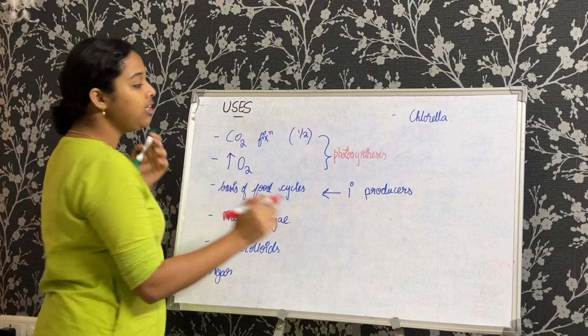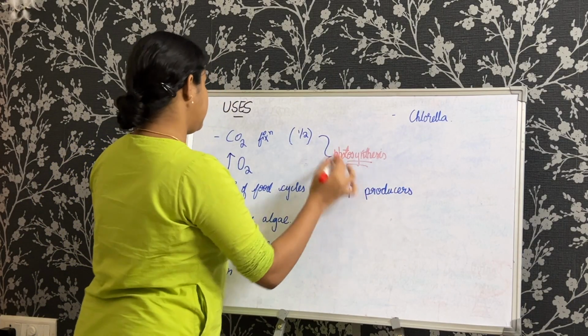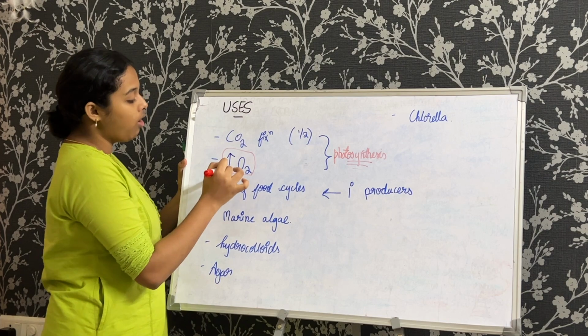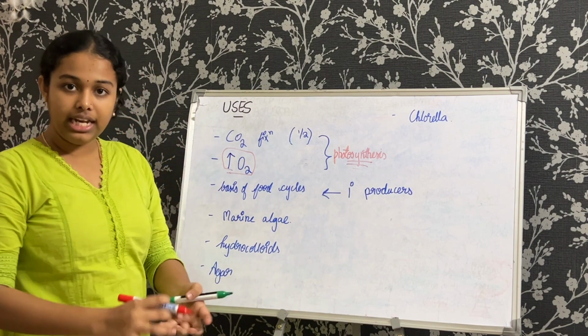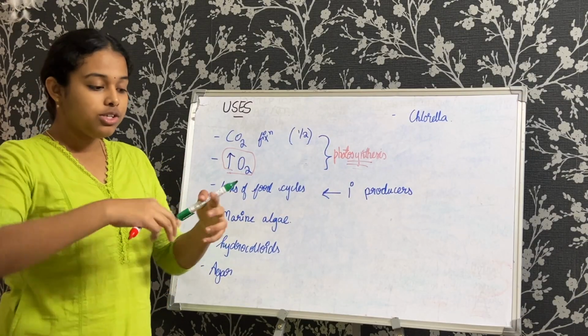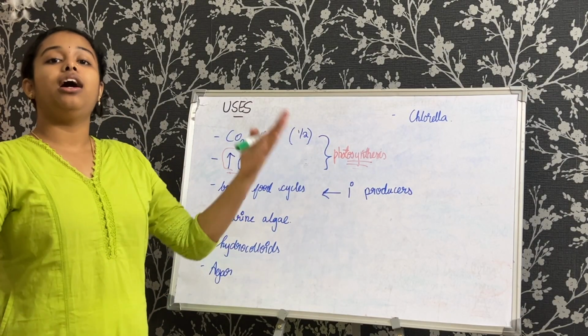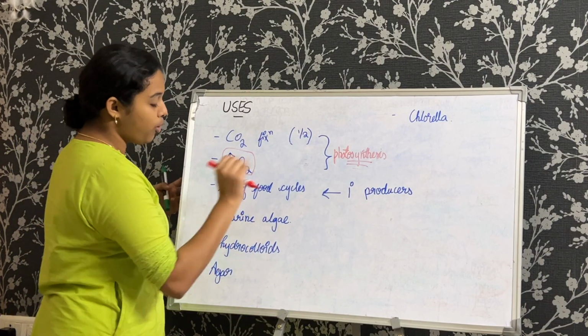And also another function because of this process is the increase in the oxygen levels in the immediate environment of the algae. Like if there is an algae, because of this process of photosynthesis, we know that oxygen is a byproduct, right? So in the immediate environment, there is a flux of extra oxygen, like it increases. So that is also an important point.